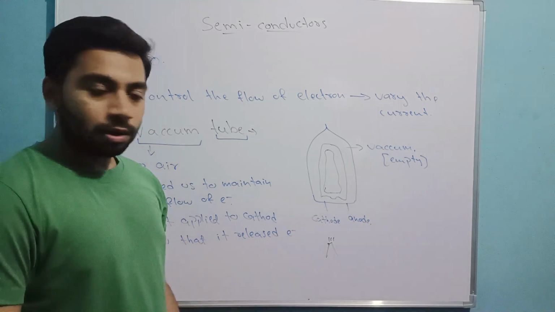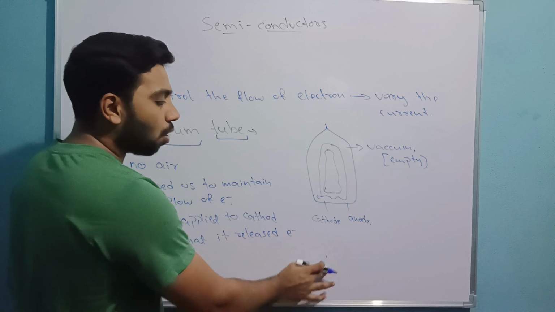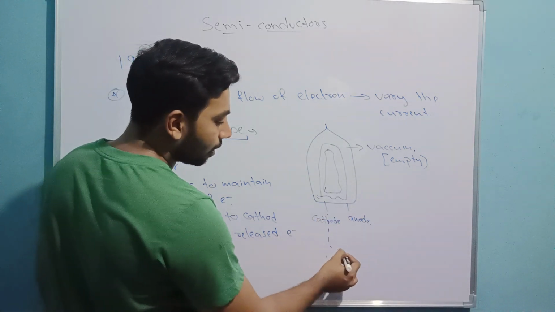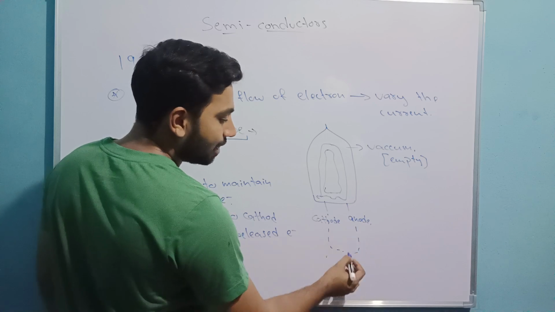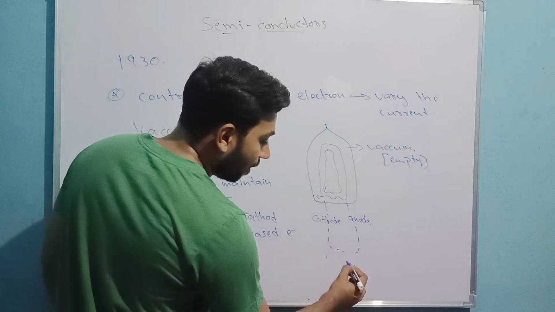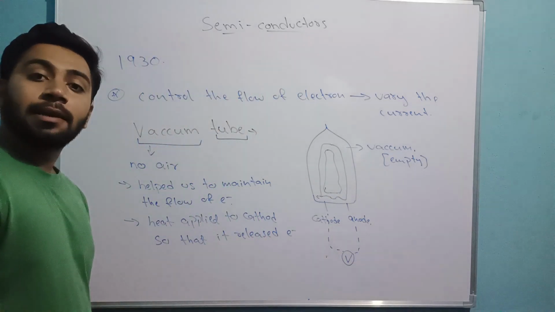When I heat the cathode, it starts releasing electrons. Now what will I do? I will maintain the voltage between the cathode and anode.